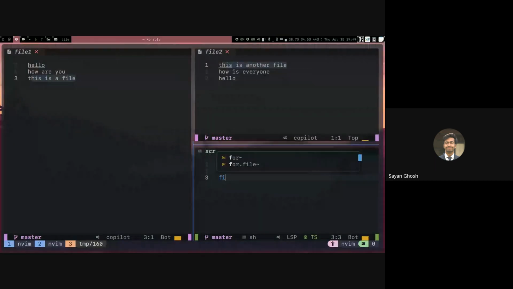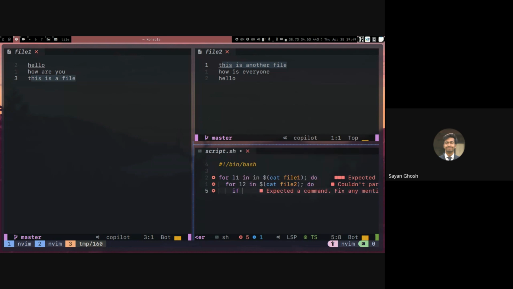So for L1, I'll just use shorter code, which will do the same thing. Let me directly give the name, which is file1. Do, and then for L2 in cat file2, do, and then we will do if L1 equals L2, then we are simply printing that. So echo L1 and then stop both the loops.